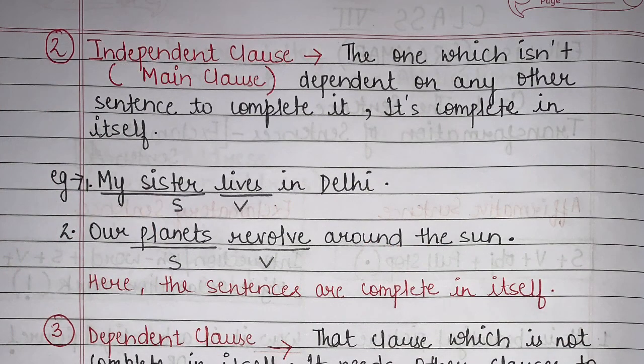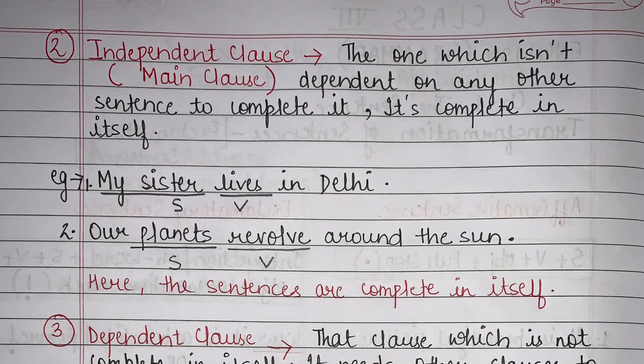So students, now when we have understood what a clause is, I need to understand how many types of clauses we have. Okay, so let's see how many types we have. Firstly, we have the independent clause. So if I ask you, what do you understand by the term independent? What is the meaning of independent? Independent is the one who doesn't require any other sentence, right? Who is complete in itself.